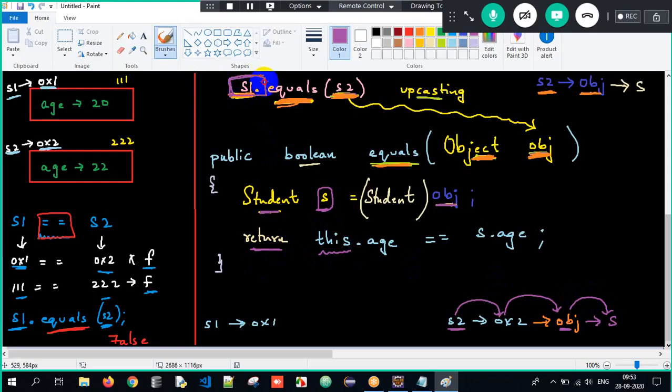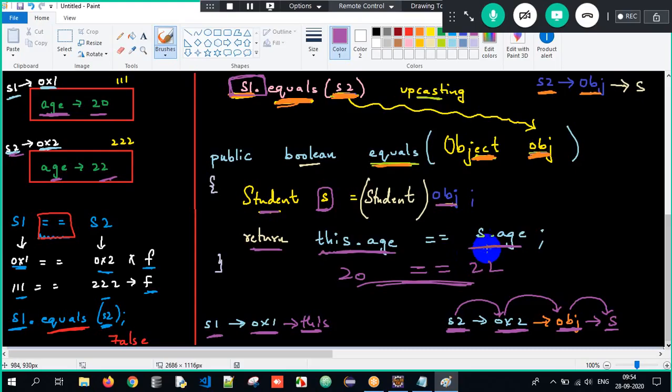S1 is calling the equals method with the S2 object, right? So therefore, the current object can be referred to as this here. When I say this dot age, this means 0x1, which means S1. What is S1 dot age? 20, equal to S dot age. What is S? S is nothing but obj, obj is nothing but 0x2, and 0x2 is nothing but S2. What is S2 dot age? It is 22. Is 20 equal to 22? No, it is returning false here.